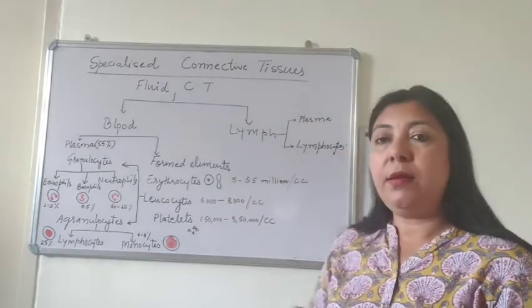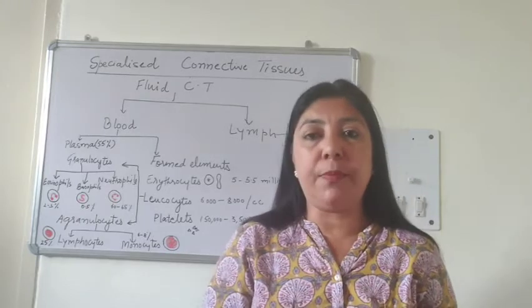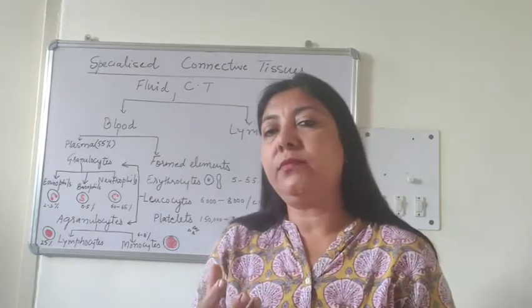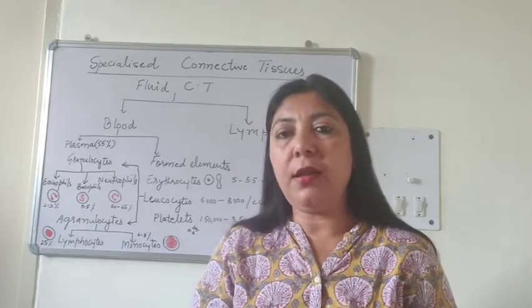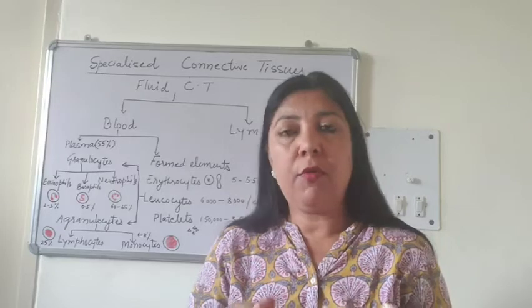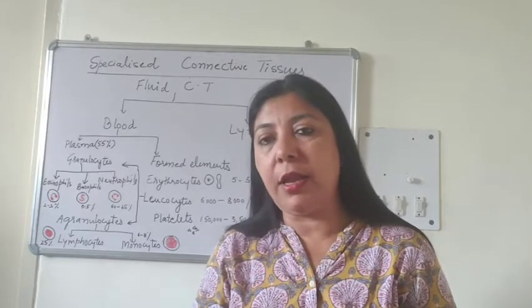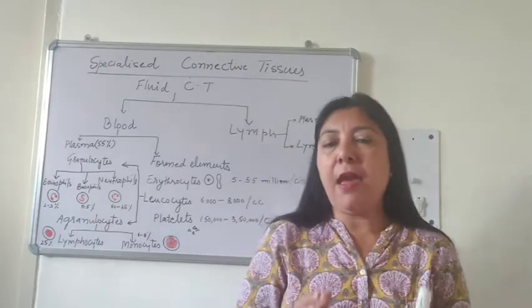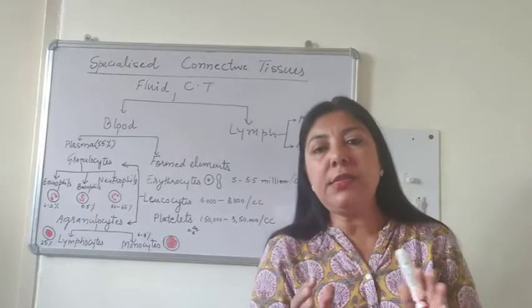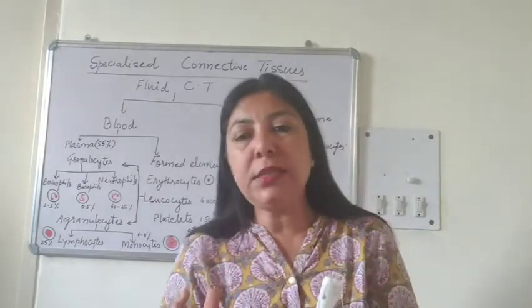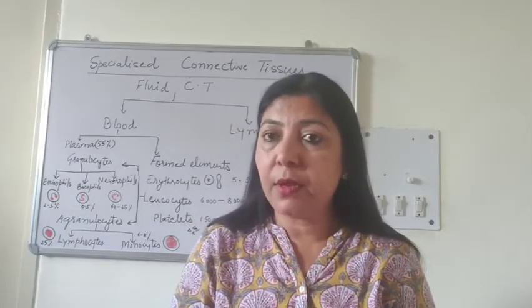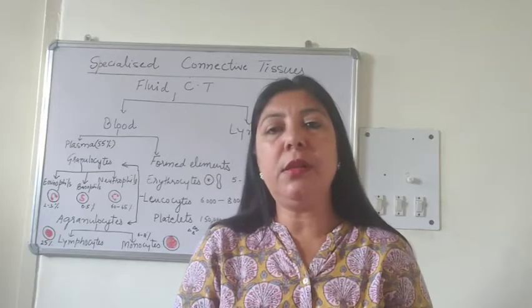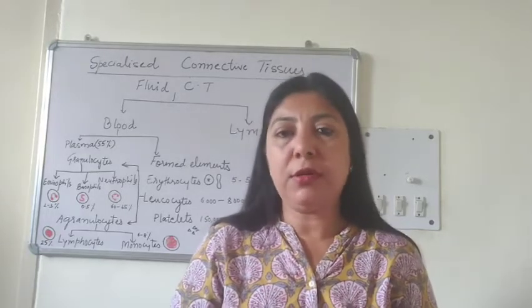They are biconcave in shape and they carry a very important pigment that is called hemoglobin. What is the percentage of hemoglobin in our body? Yes, the average hemoglobin ranges between 12 to 16 grams per 100 ml of our blood. This hemoglobin is responsible for the transportation of oxygen and carbon dioxide.